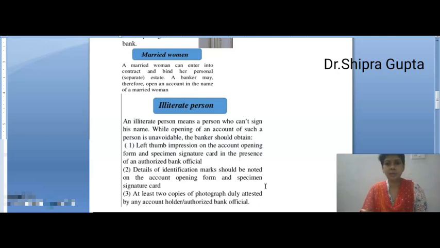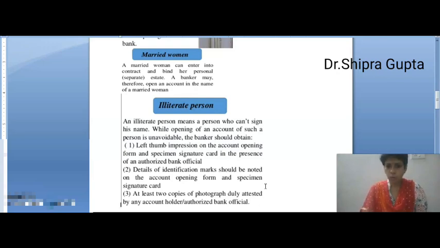Next, illiterate person. An illiterate person means a person who can't sign his name. While opening an account for such a person is unavoidable, the banker should take precautions, and such a person who is illiterate can open his or her account.